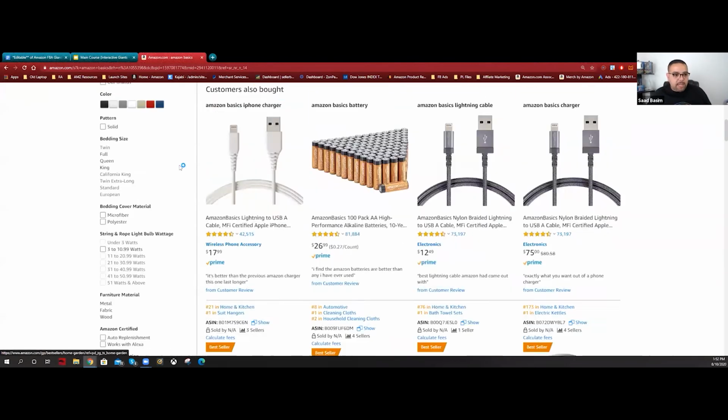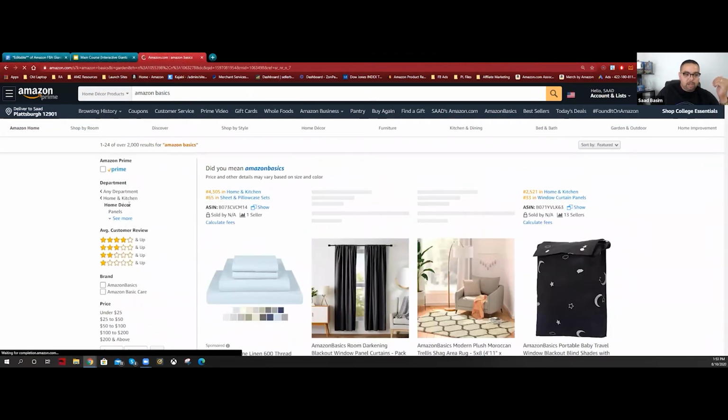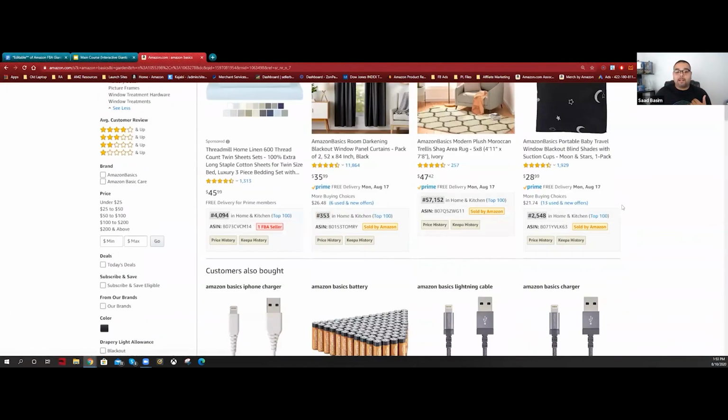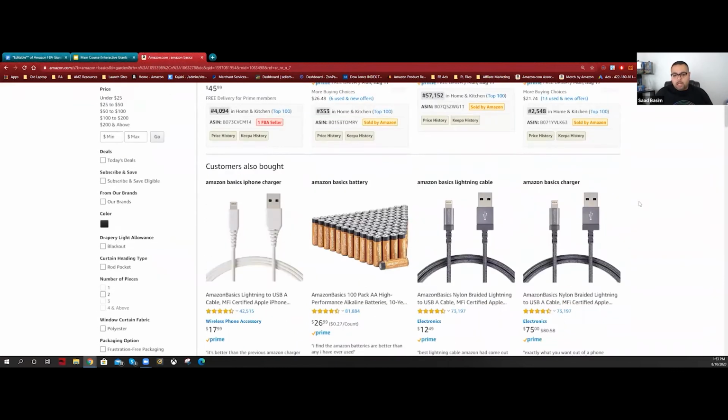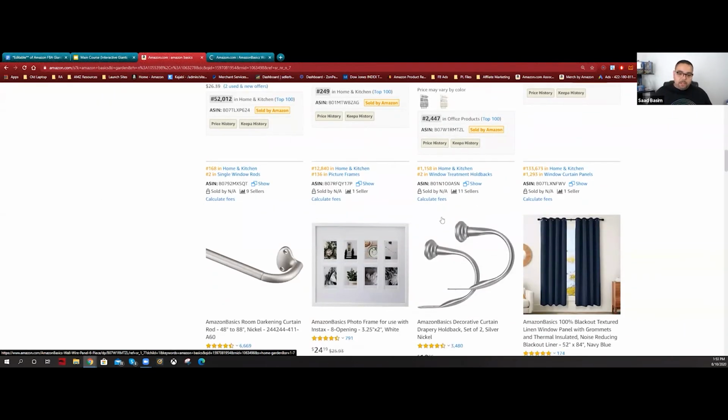So as you see, guys, the first one is home and kitchen, and that's the main category. Now I want to go to subcategories. I think we should look into, let's say, home decor, and let's see what we have. So home and kitchen, home decor, and then there's panels, and all the stuff here as a subcategory. Now, before I jump into another subcategory, let me look here. What do we have? Anything less than 100 or 200. And don't forget, if Amazon has it with 100 or 200 reviews, and they control a lot of traffic, that means it's an almost brand new product that just came in.